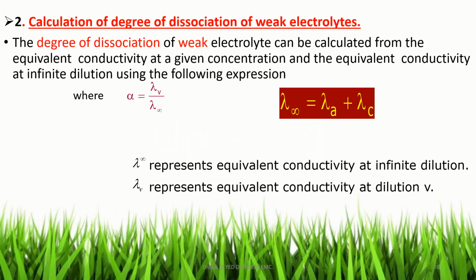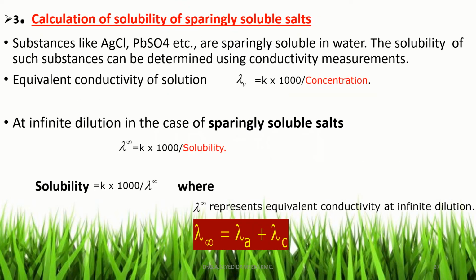So similarly, lambda V and lambda C are also the same. Lambda V means the equivalent conductance at a given dilution, and lambda C means the equivalent conductance at a given concentration C. So to calculate the degree of dissociation, Kohlrausch's law is useful.